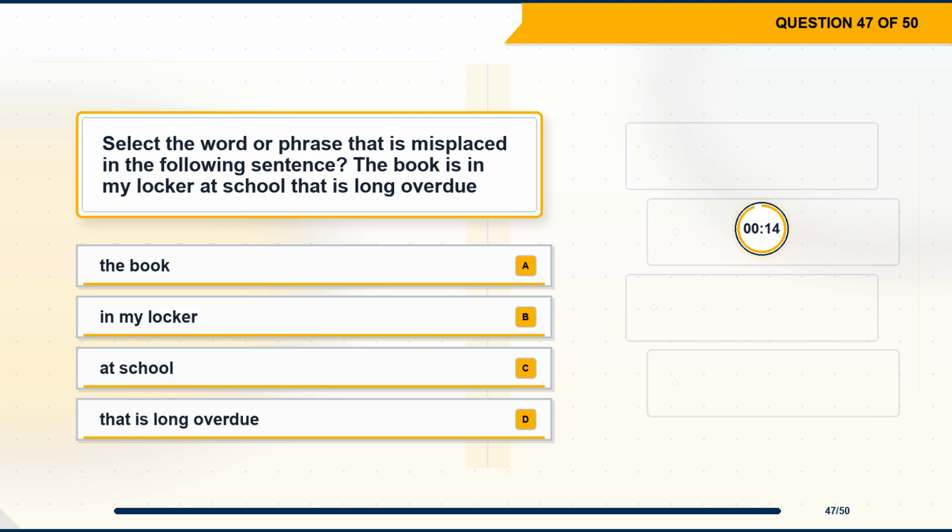Question 47. Select the word or phrase that is misplaced in the following sentence. The book is in my locker at school, that is long overdue. Option A, the book. Option B, in my locker. Option C, at school. Option D, that is long overdue.